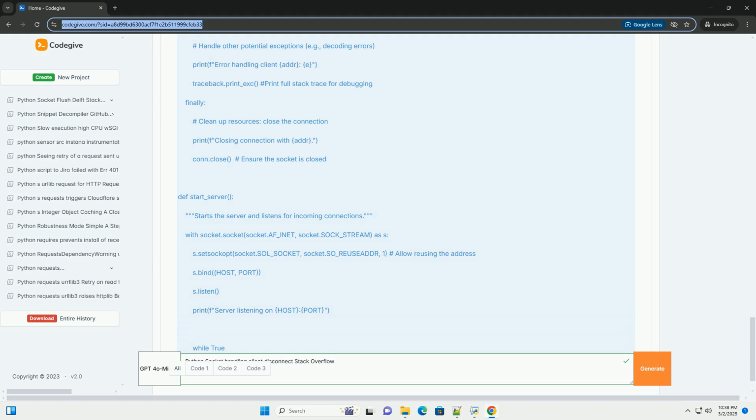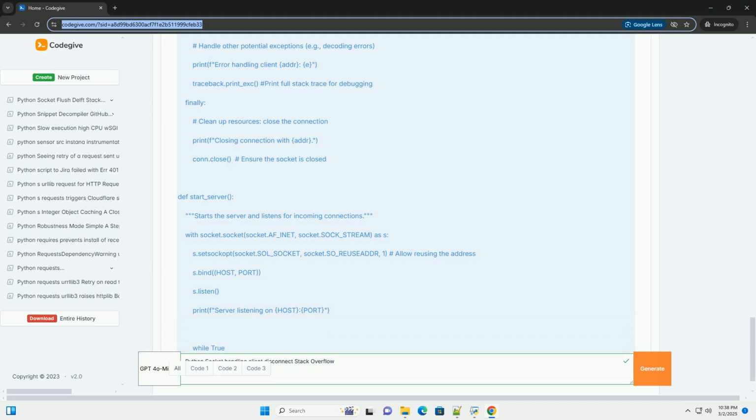The try/except block catches potential exceptions that can occur during communication. ConnectionResetError, BrokenPipeError, ConnectionAbortedError: these exceptions are caught to handle abrupt disconnections. con.sendall(data) sends the received data back to the client, making it an echo server. The finally block ensures that con.close() is always called, even if exceptions occur. This is essential for releasing resources and preventing socket leaks.